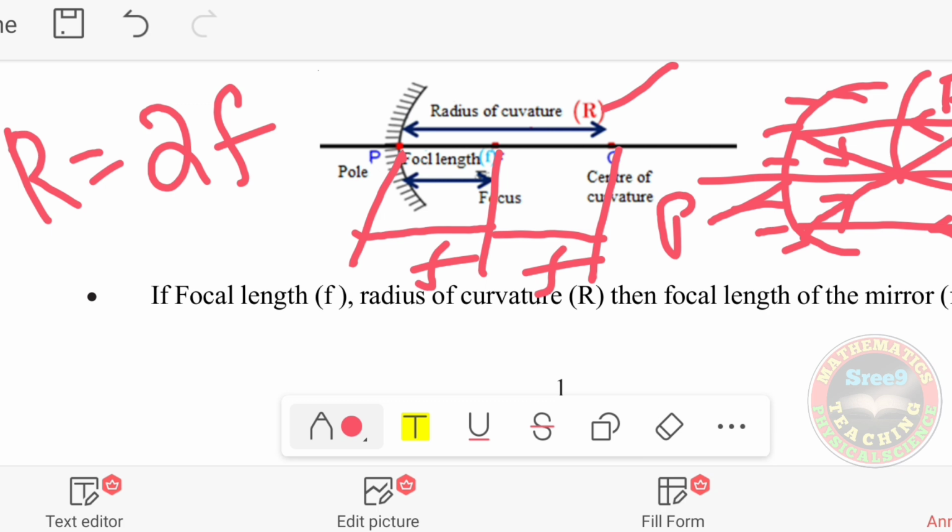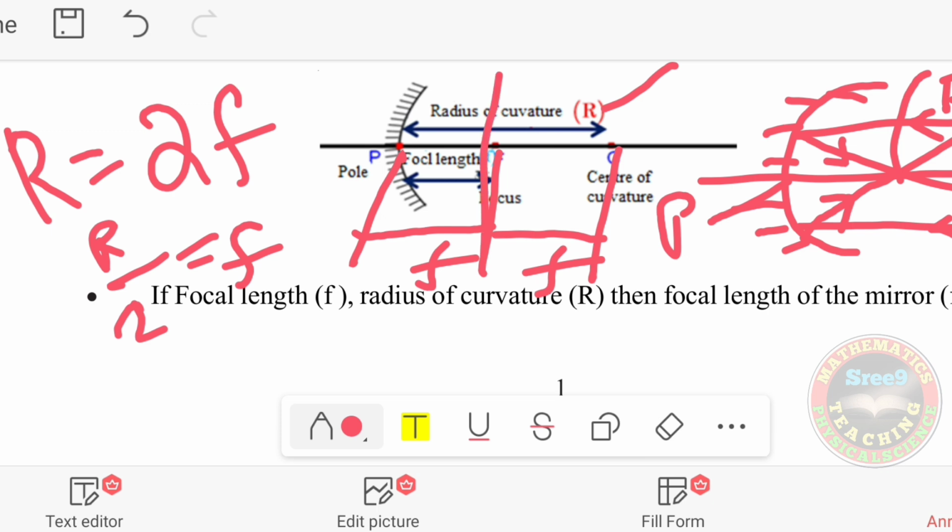The length from P to F is the focal length and F to C is also equal to the focal length. Hence we consider 2 focal lengths, so the radius of curvature is equal to 2 into F. And if you want the focal length, F is half of the radius of curvature, because one focal length is half of the radius of curvature, from here to here and here to here.